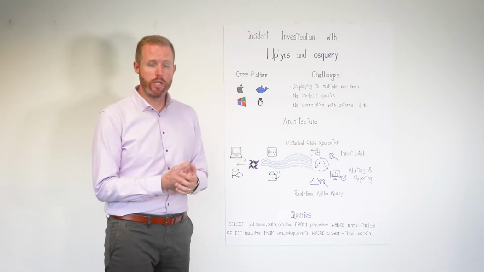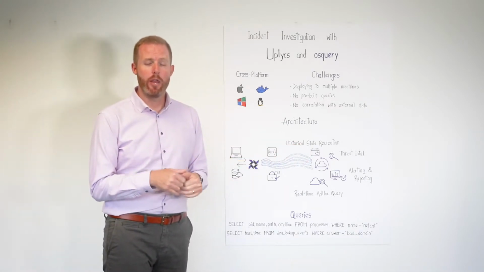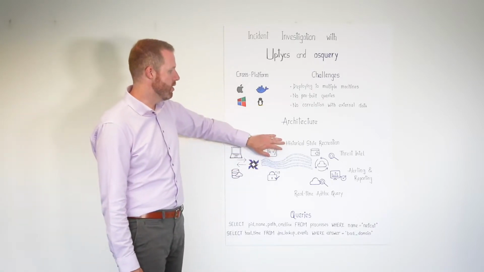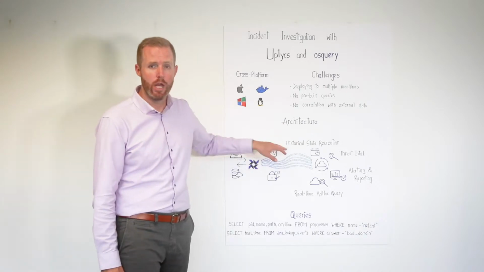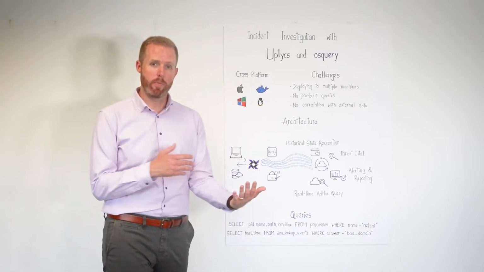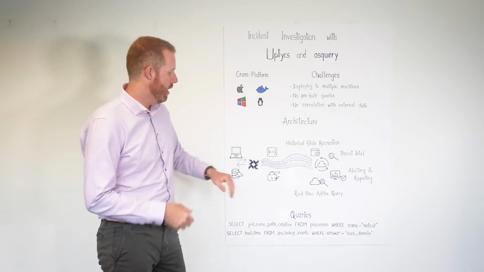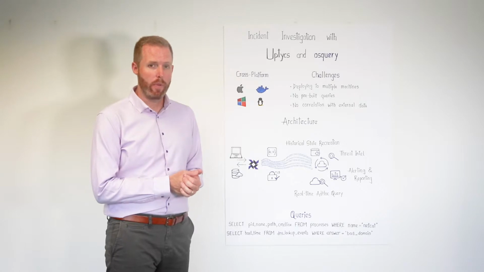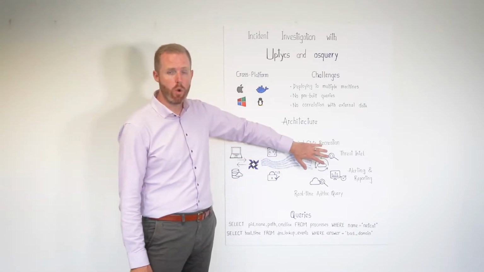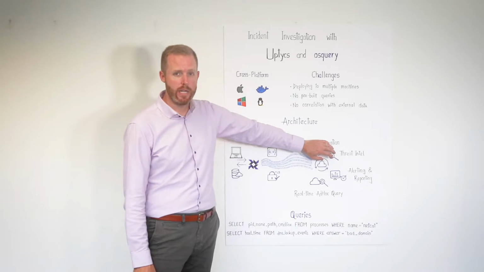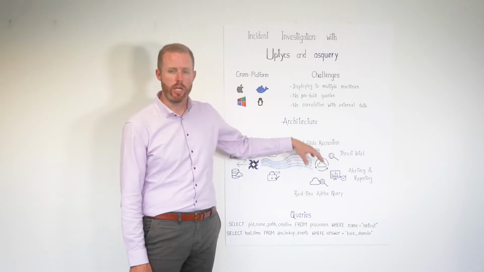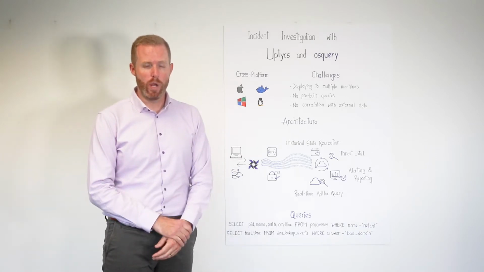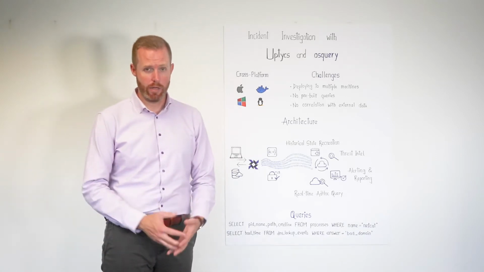It's perfectly structured Osquery data that we take in and then make available for all of these different use cases that we're talking about. So if you needed to do historical state recreation, you can use our time machine interface in order to look back at your historical data. If you wanted to do real-time ad hoc queries against your fleet, you could do that directly from our platform. And then, of course, you can correlate all of the Osquery data with threat intelligence for the purposes of detection or alerting and reporting, all directly within our platform. So a very powerful way to take advantage of Osquery at scale.